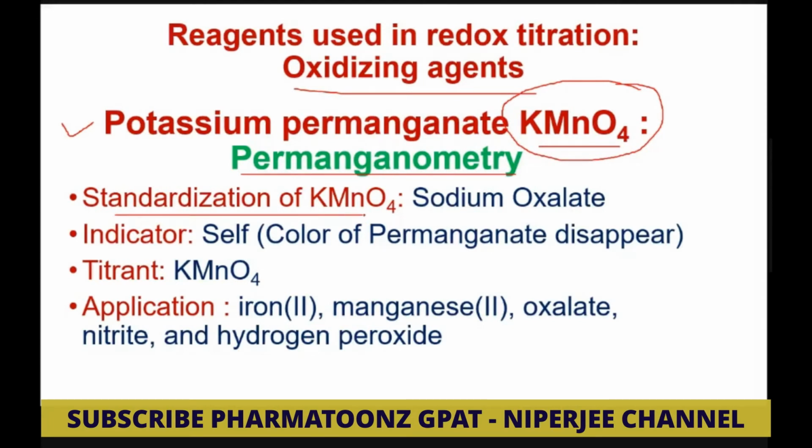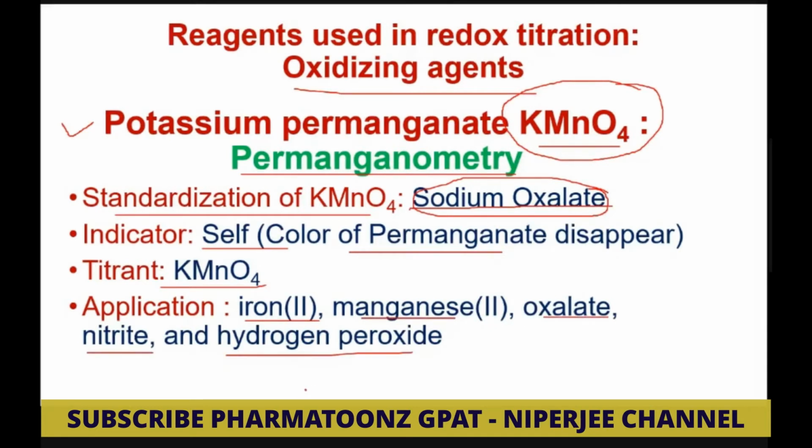So how to perform standardization of KMnO4? Sodium oxalate is used, here as a reducing agent. Indicator, as we discussed, is a self indicator. Color change is pink color. Titrant is KMnO4. And what is the application of permanganometry? Detection of iron, manganese, oxalate, nitrite and hydrogen peroxide determinations. So this is the application of permanganometry.